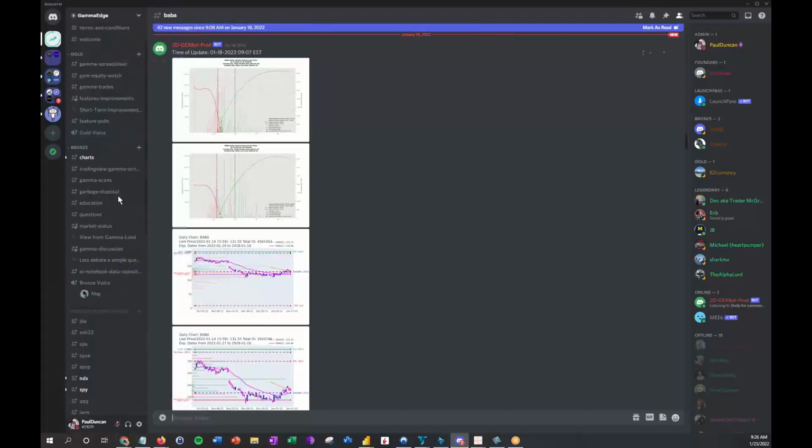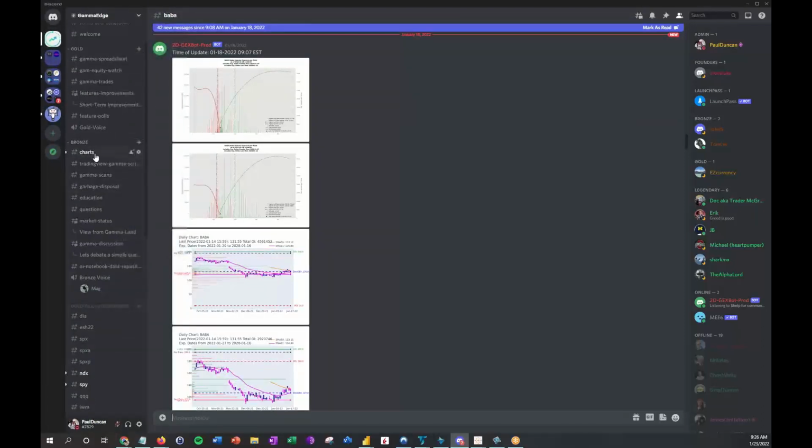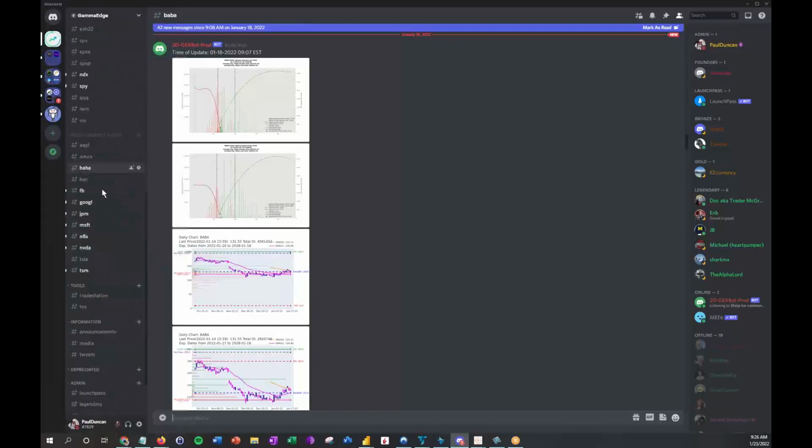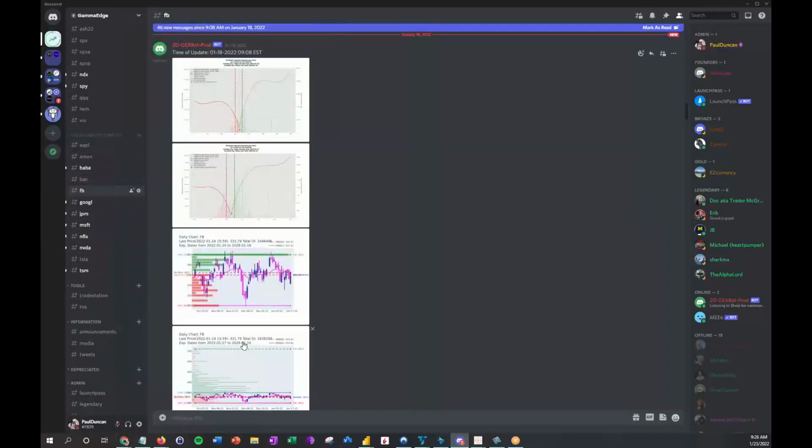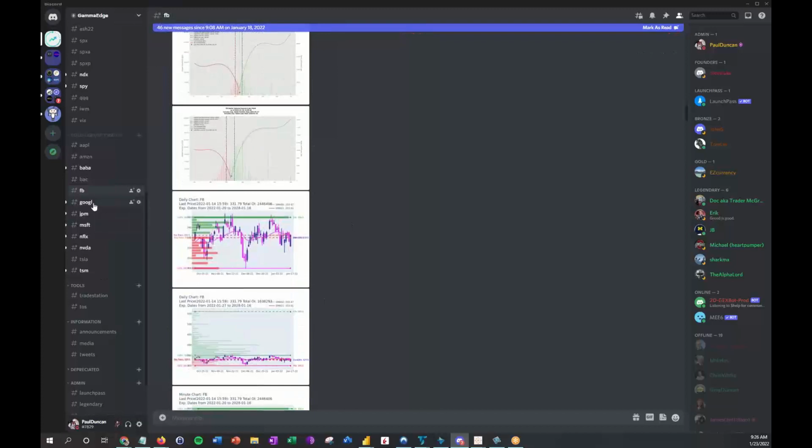Now, if you're a bronze member and you don't have access to that, that's fine. You can just go to charts and run these manually. This is a time saver. This is all coded up in the bots, and the bots go out and generate this data in the middle of the night when the servers are mostly inactive, and it allows us to get you ready for your morning prep.